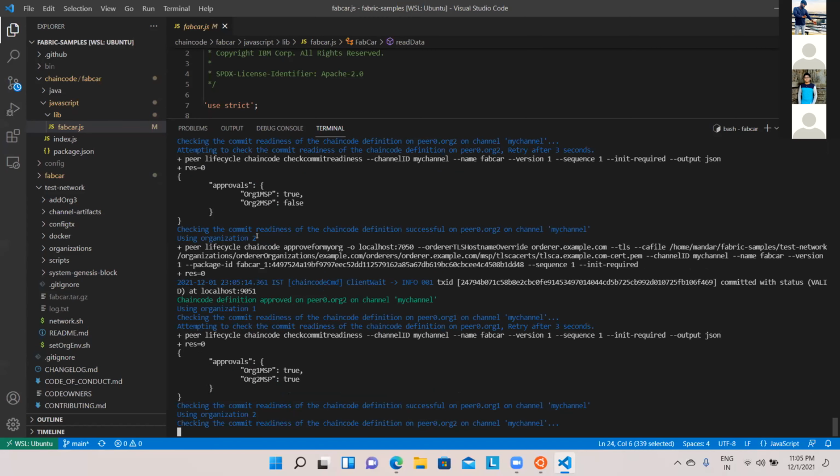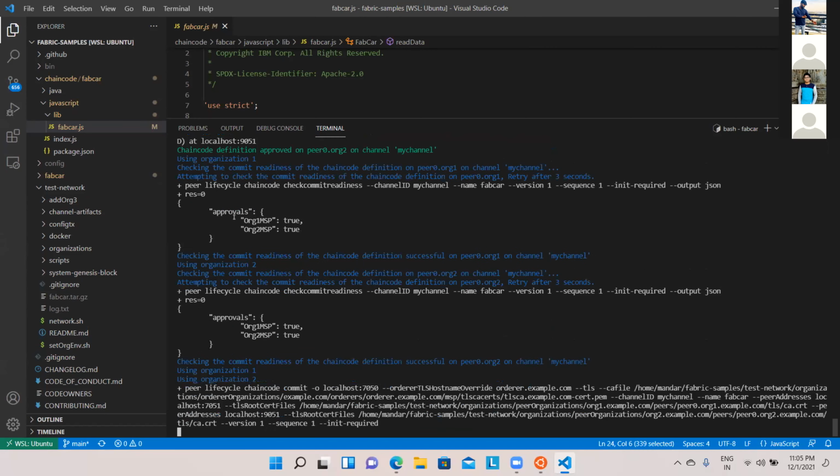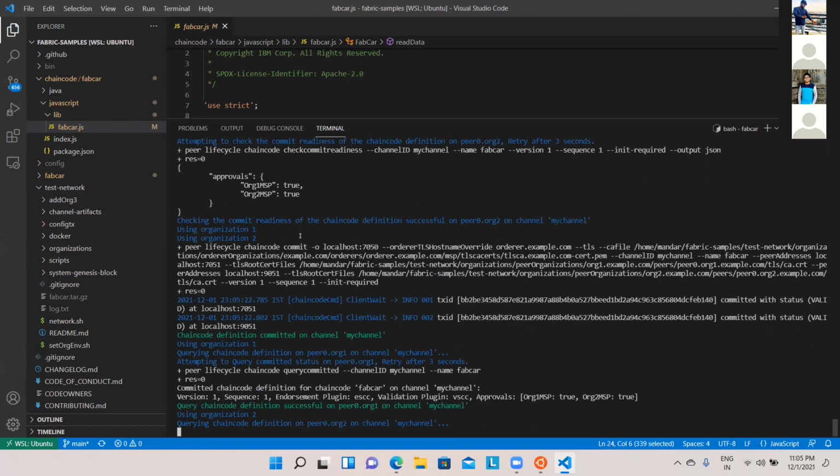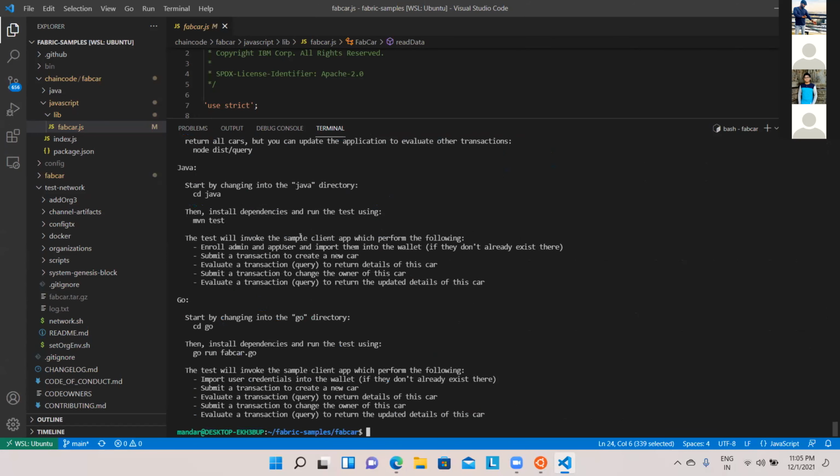You can see all the approvals for the organizations as well: Org1MSP, Org2MSP, all the approvals will also happen. Done. This is the last thing that you will get once your chaincode is deployed.